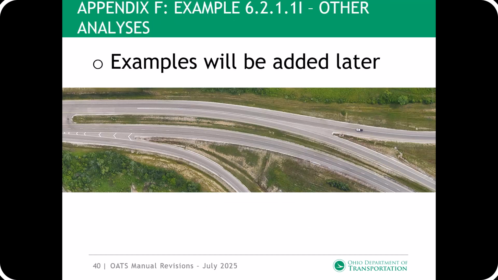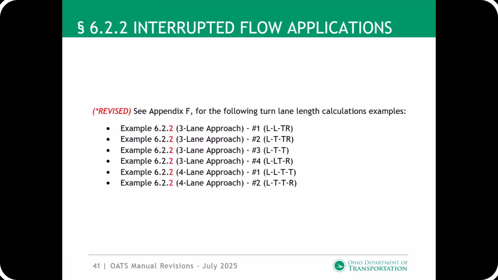Appendix F, example 6.2.1.1I, other analyses. This section was added as a placeholder to provide examples not covered by the previous examples. One example could be where two one-lane ramps converge to form a two-lane segment. Section 6.2.2, interrupted flow applications. Examples 1 through 6 previously had the wrong reference and were corrected.